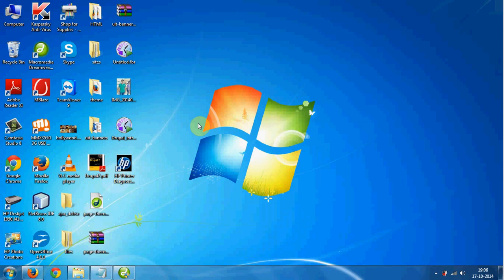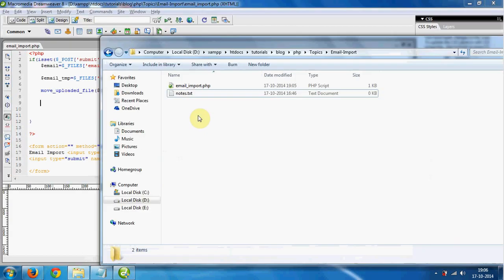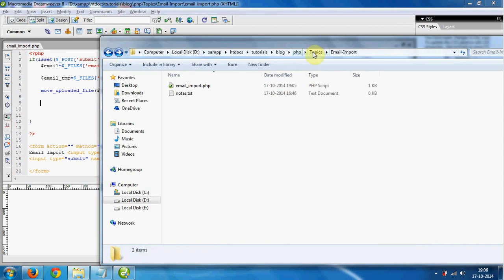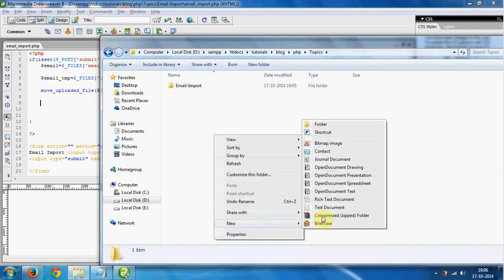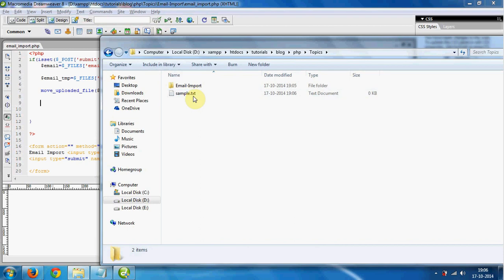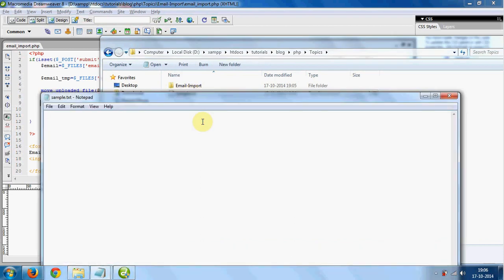For better practice, let us create a new file. We can create a text file anywhere, simple.txt, and some email IDs like abc@gmail.com. We are separating all these email IDs with commas.